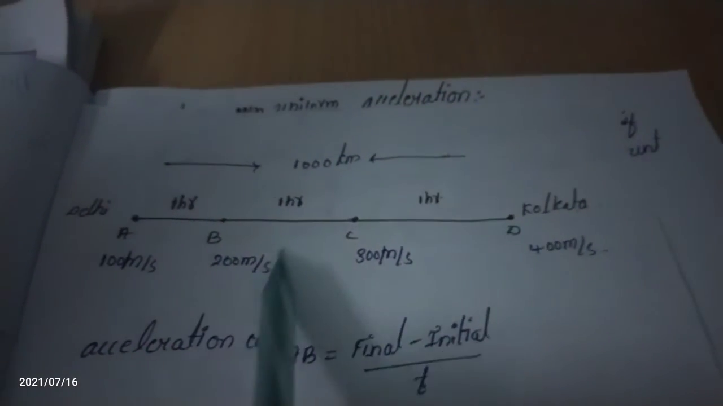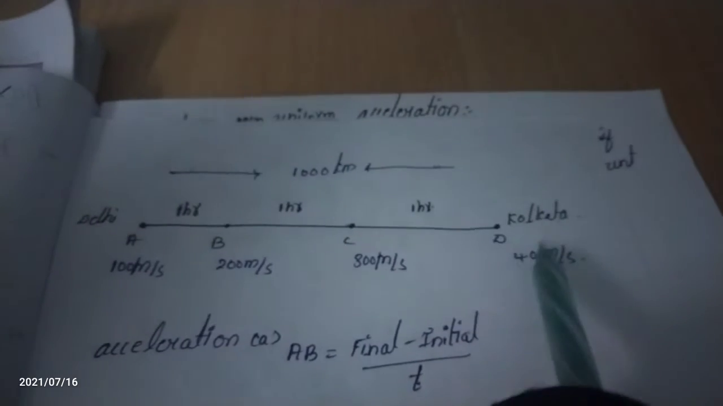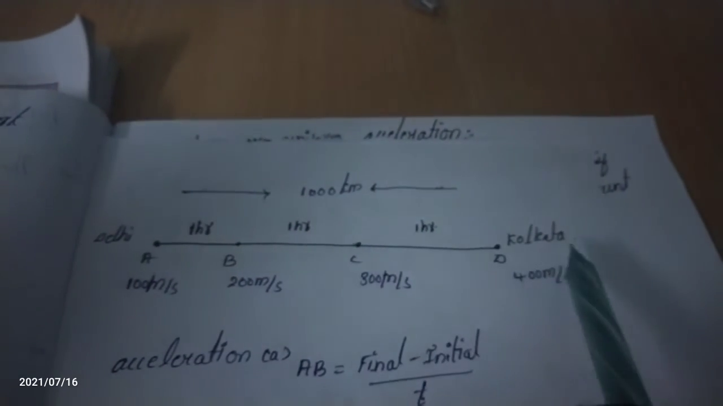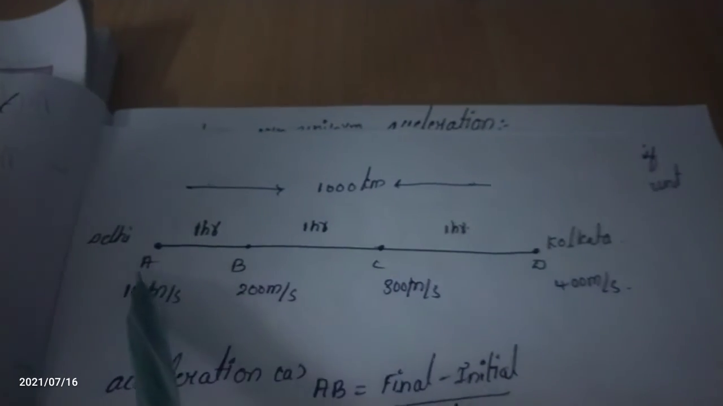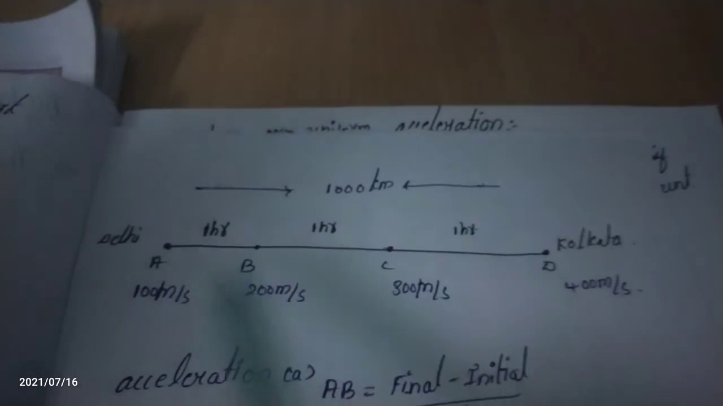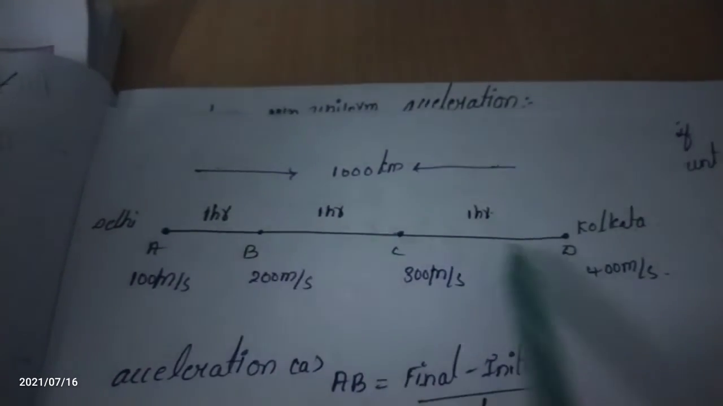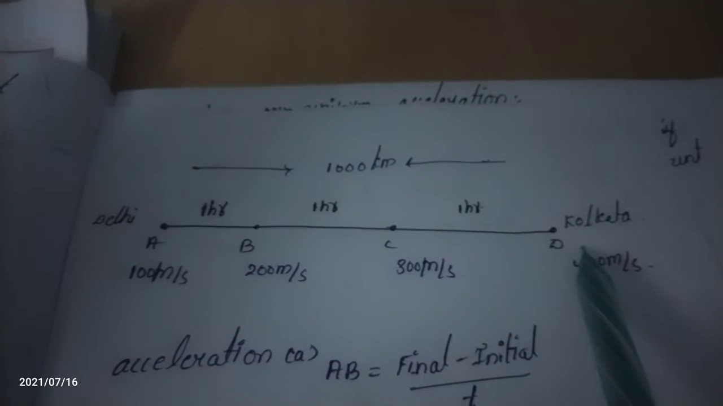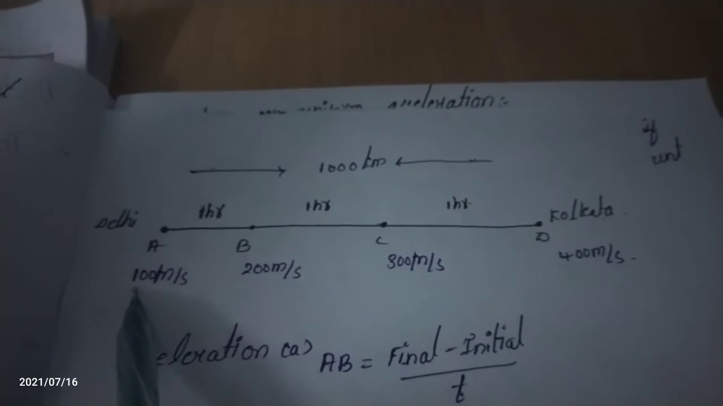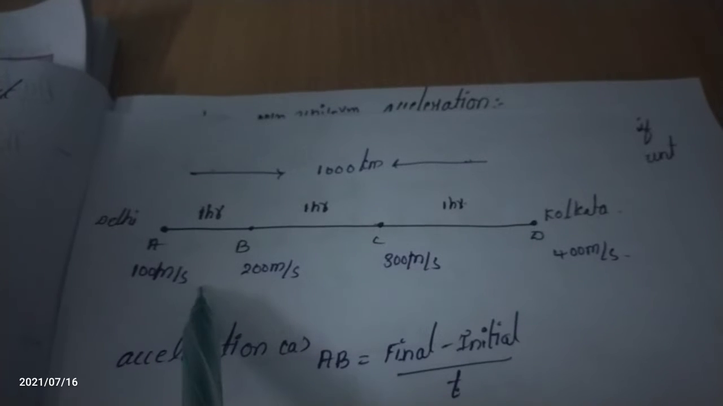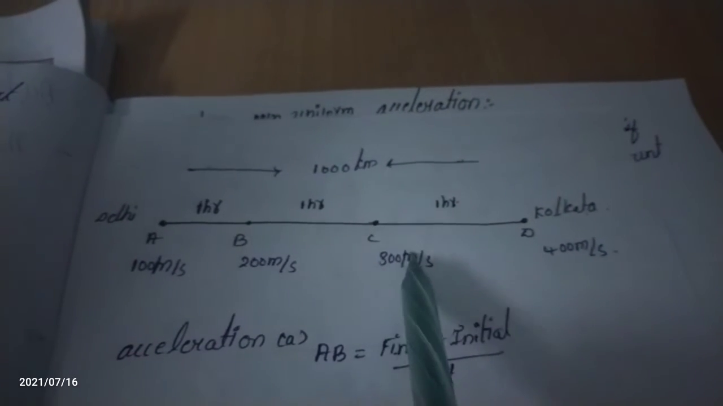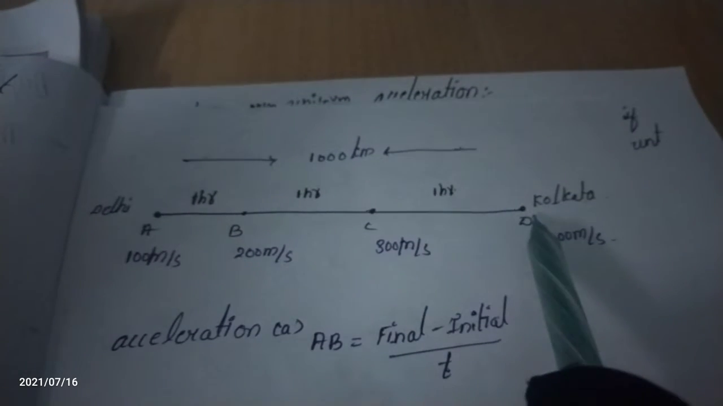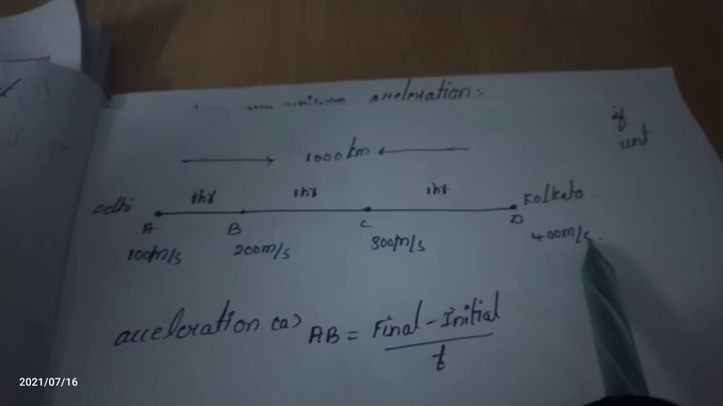For finding the acceleration, we are taking the points between. Here Delhi to Kolkata is there now. Total distance is how much? 1000 kilometer. Okay, I am taking A, B, C on the line. This is the distance from Delhi to Kolkata. Here first at the point A, the velocity is 100 km per second. At B, 200 km per second. At the C point, 300 km per second. At the D point, 400 km per second.